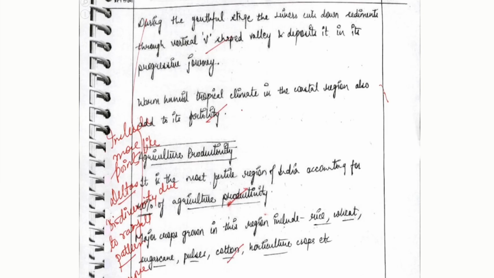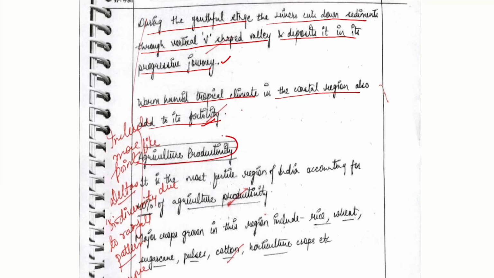Next we say, during the youthful stage, which is about the mountainous regions, the rivers cut down sediments through vertical V-shaped valleys and deposit them in the progressive journey. As we discussed in the previous diagram, this process has been connected in a very good manner. Warm humid tropical climate in the coastal region also adds to its fertility. Because of certain temperature, climatic and precipitation conditions, these soils improve. It makes the soil more humid, and more humus content is present here.